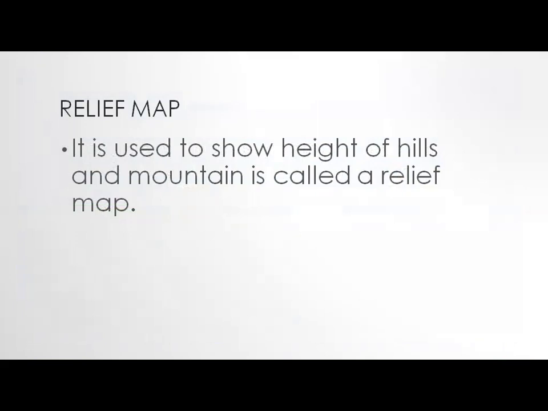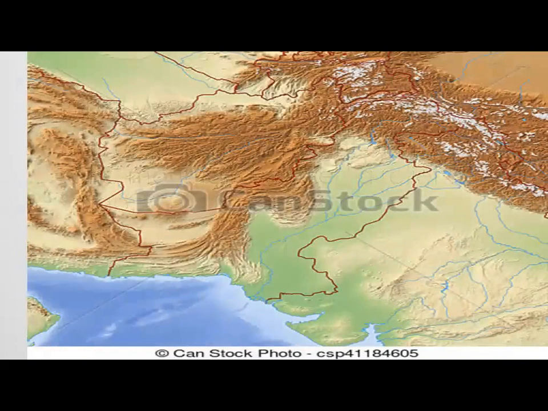Okay, the height of hills and mountains is always shown with lines. You can see here, this is a relief map of Pakistan. These lines show the height of hills and mountains, with lines drawn to show height in meters. Okay, dear students, today we learned about map, what is a map, and types of map.